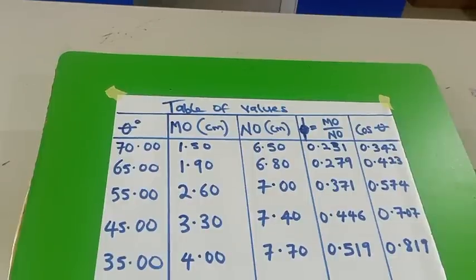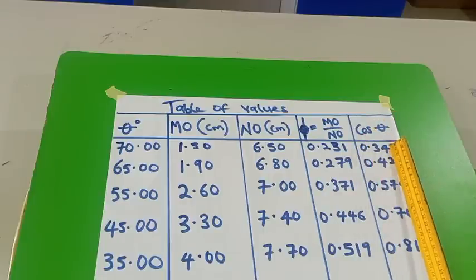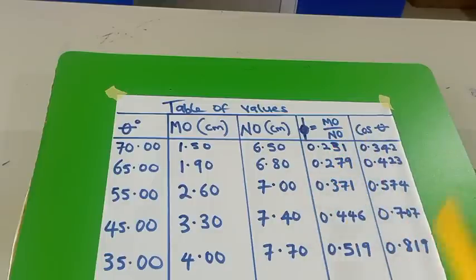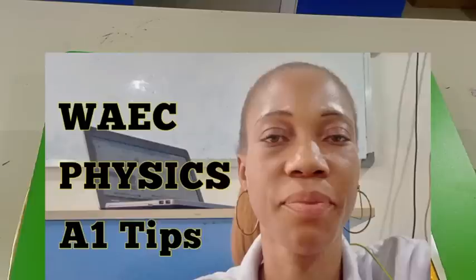The one we are doing is a WAEC 2011 past question. From the past question, the values obtained are in 3 decimal places because they are calculated values, but these ones are 2 decimal places. Now we are plotting cos theta against phi. I'm going to show you how to plot these close values, use their values to plot, and get the slope. And I did a video on how to plot graph, the secrets of passing WAEC making A.